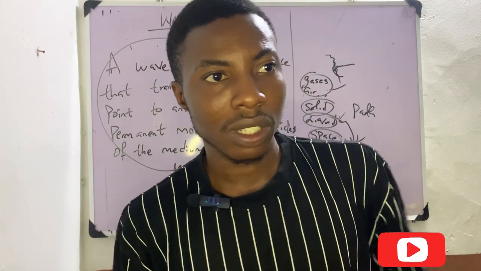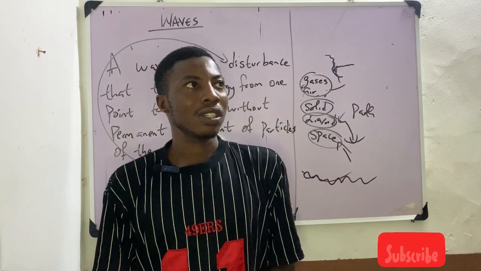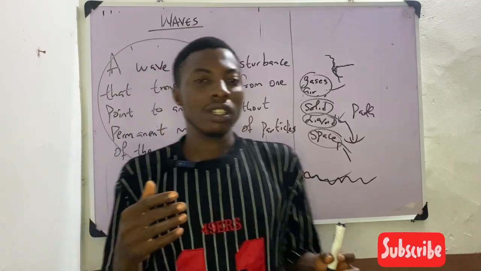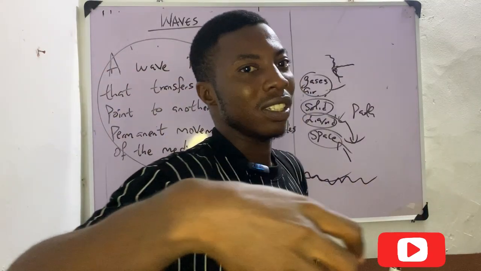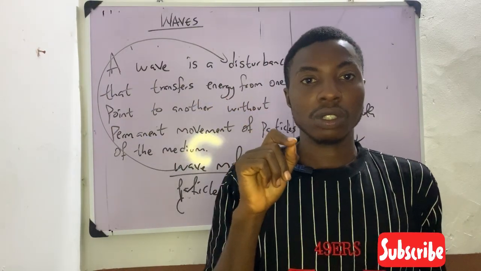That's diffraction. Or even when you flash a torch around a corner like this, what happens is that the light tries to bend to actually enter that side. That is a form of diffraction.